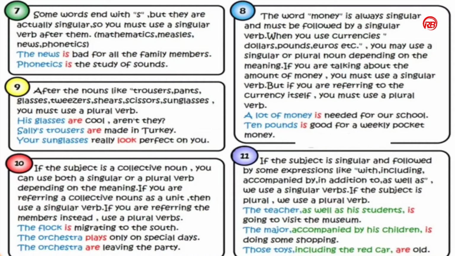And in rule number 9, after nouns like trousers, pants, glasses, tweezers, shears, scissors, sunglasses, you must use a plural verb. Because for these kinds of words we used to say a pair of trousers, a pair of pants, a pair of glasses, a pair of tweezers, a pair of scissors. So these kinds of words will be followed by a plural verb.